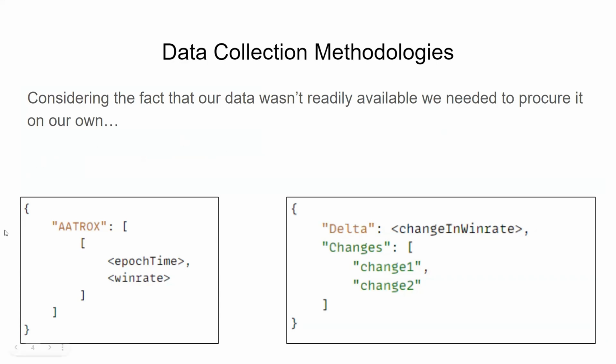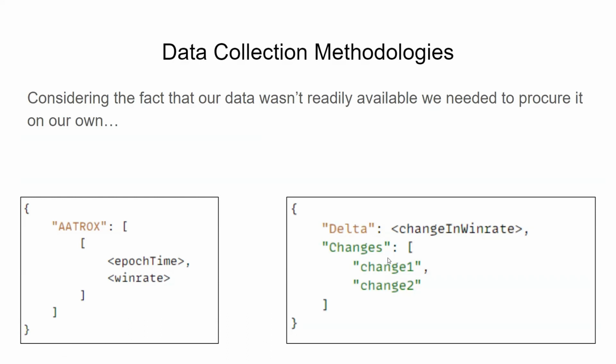On the left here, we have the structure of the win rate data that we collected. This is a list of lists where each inner list item has the epoch time, which equates to the date that the data was collected, and the win rate at that time for the champion. This is a list that's going to be nearly 100 items long for every champion, and there's upwards of 150 champions in the game. We gathered this manually. And then on the right here, we actually scraped this data.